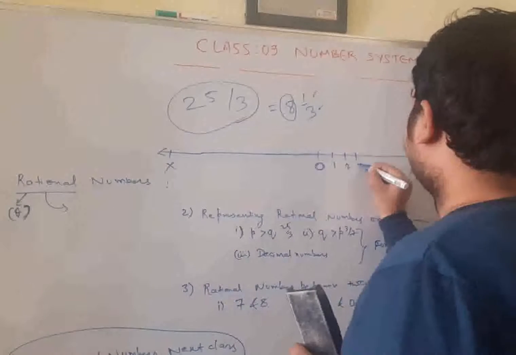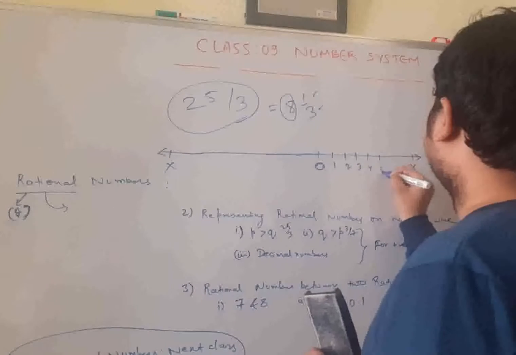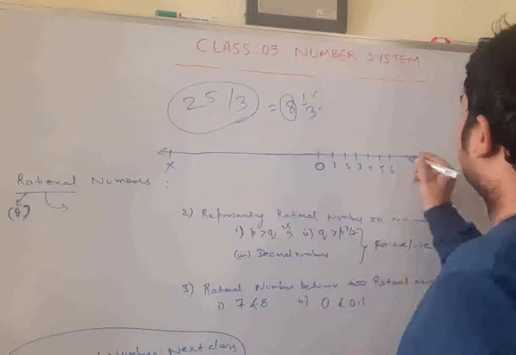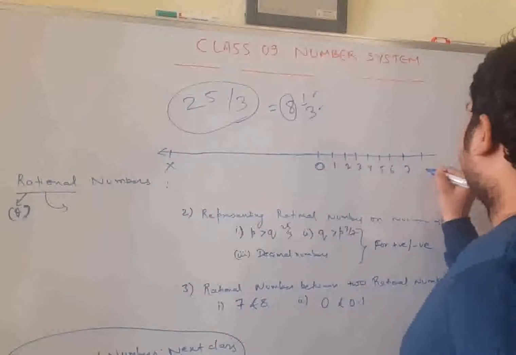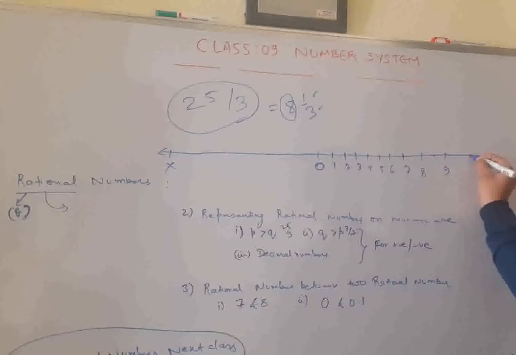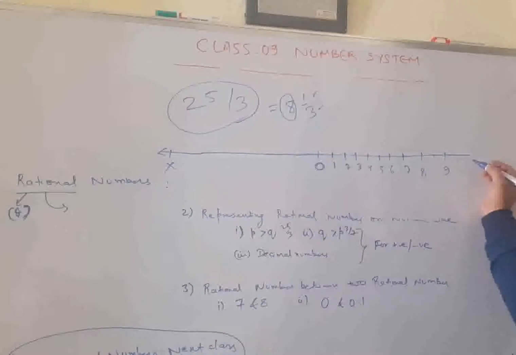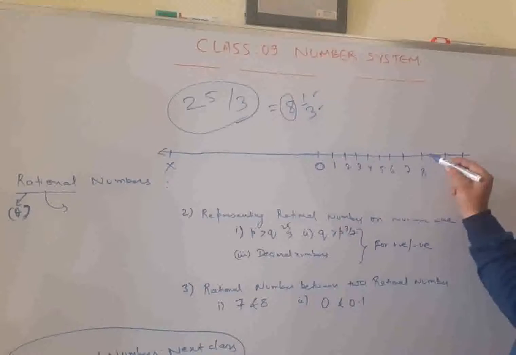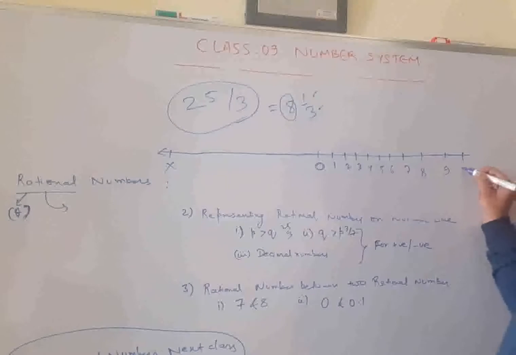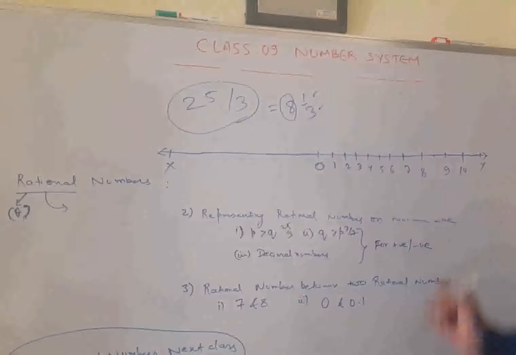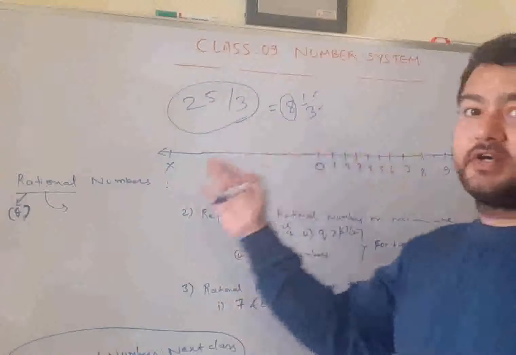So 3, 4, 5, 6, 7, 8, here 9, and always try to draw the next part also. Since you are representing a number between 8 and 9, draw 10 also. And this is your y. You must know the property of a line, that it can extend indefinitely in both directions.